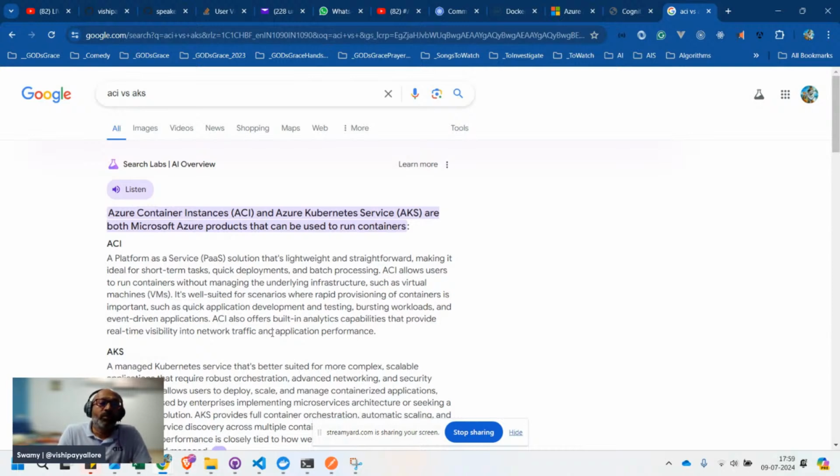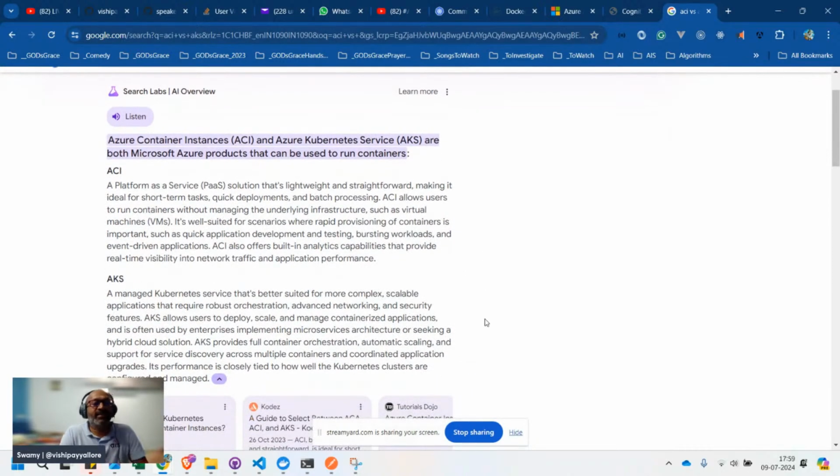The question is whether you want a PaaS, platform as a service, versus managing it yourself. How much security, how much logging, and how much control you want on the resource group and the underlying infrastructure, that differs.